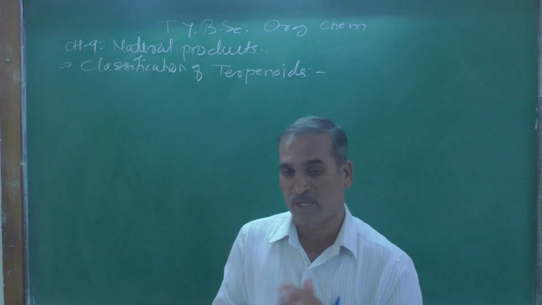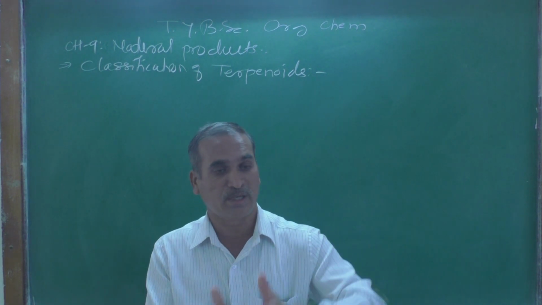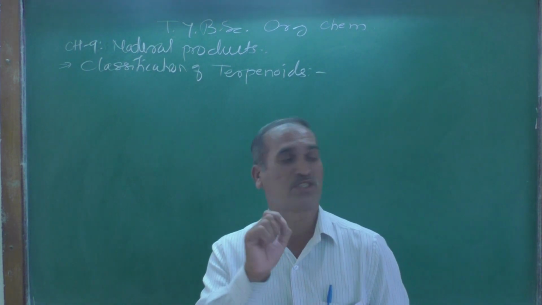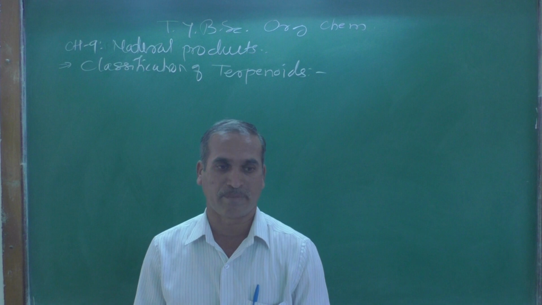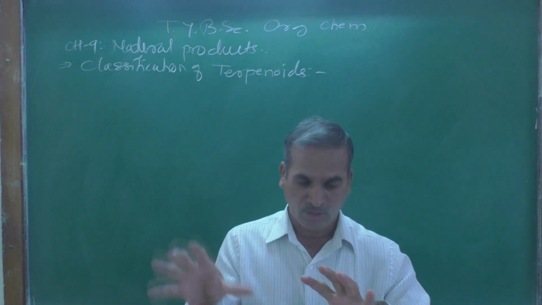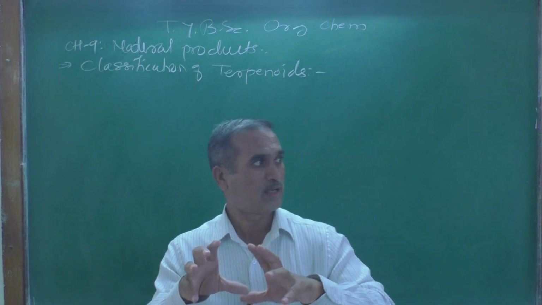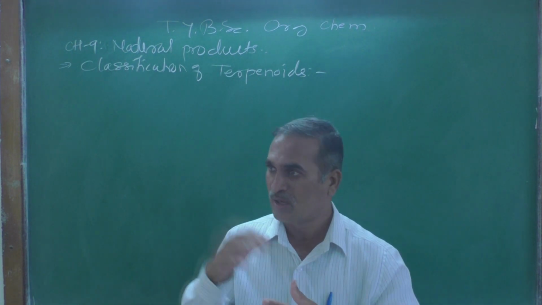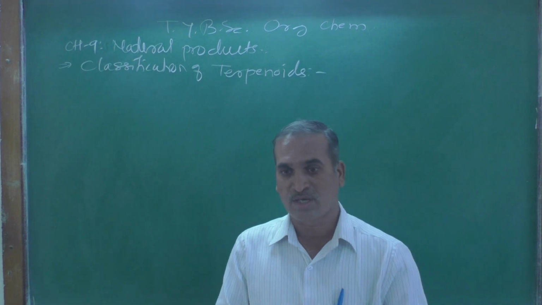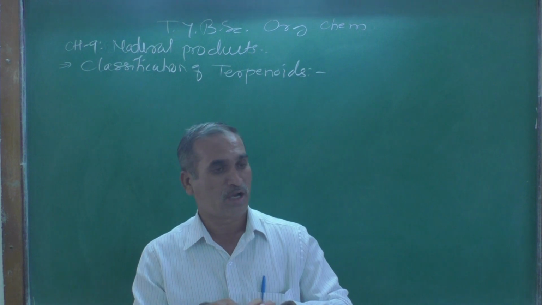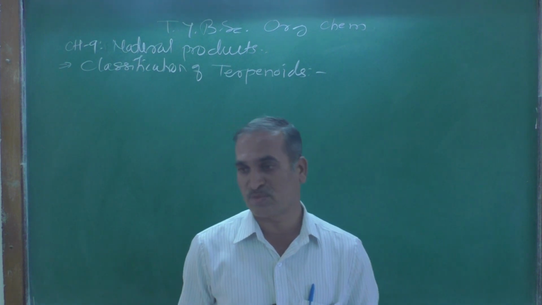Which are those 4 methods? Let me mention them once again. The first method is the expression method. From the plants, whatever essential oils are there, we can crush the plant, and the juice is screened to remove large particles.